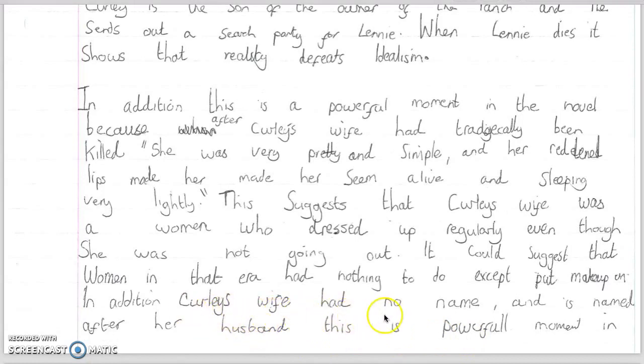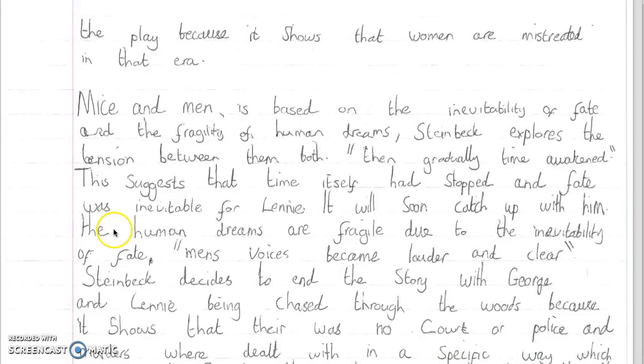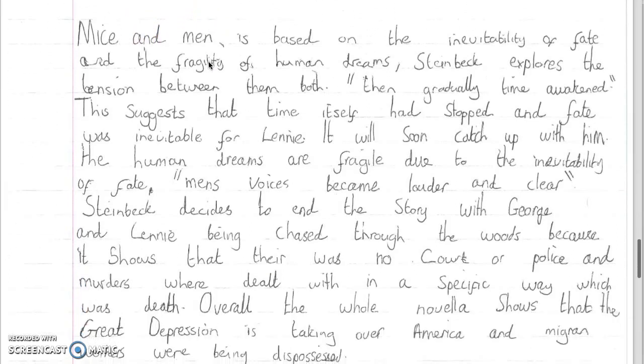In addition, Curly's wife had no name and is named after her husband. This is a powerful moment in the play because it shows that women are mistreated in that era. So yes, that is a valid point, but of course he's run into trouble because he's called the text a play instead of a novel. But that does link to his quotation about Curly's wife.